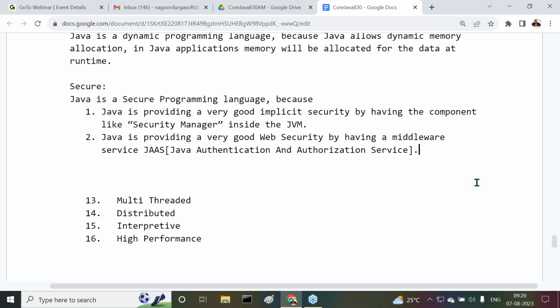Is it possible for me to go directly into the principal chamber to talk with the principal? No. Then what do I have to do? I have to take an appointment, maybe one day before. There is an office for the principal, and there might be a clerk available. If I go there and ask him, I want to meet my principal, then he has to give a time slot for me with a letter.